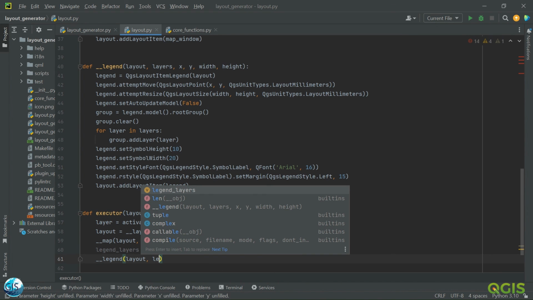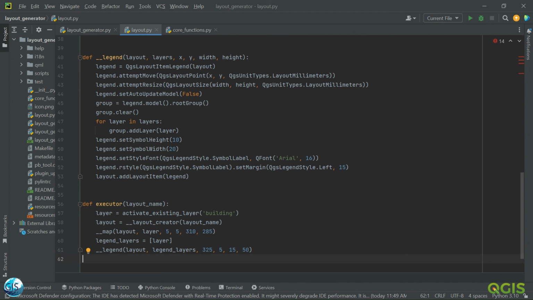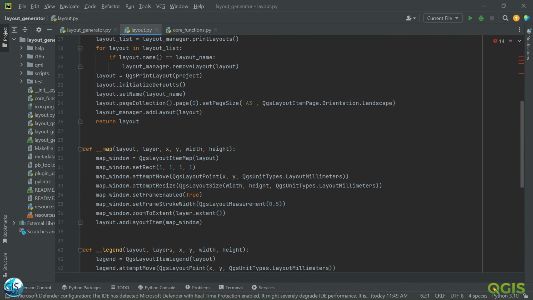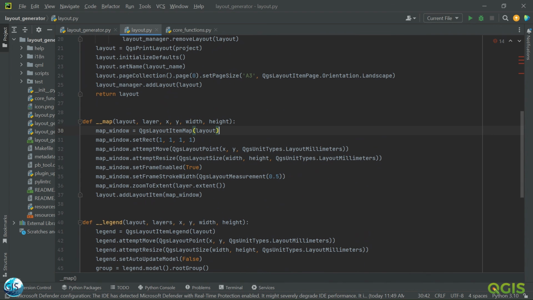Here we said that it should be 10, 325, 5, the width is 15, the height is 50. That's it. I think it's fine right now. We have our layout, we have everything, so I think we don't need to change anything else.